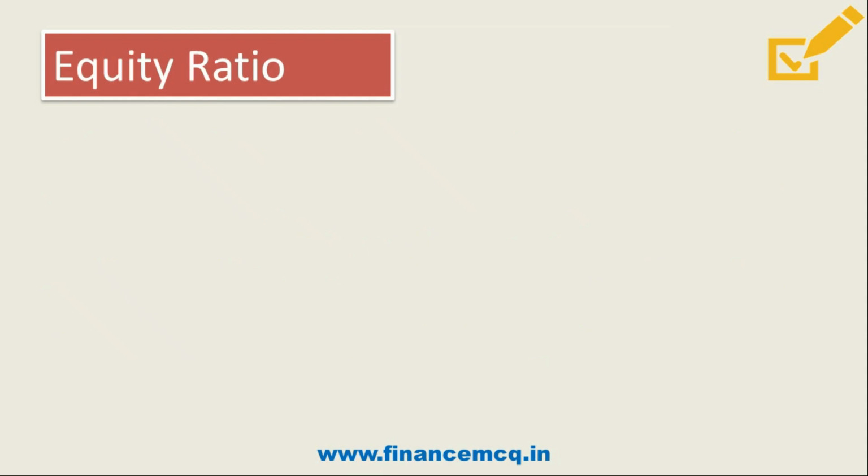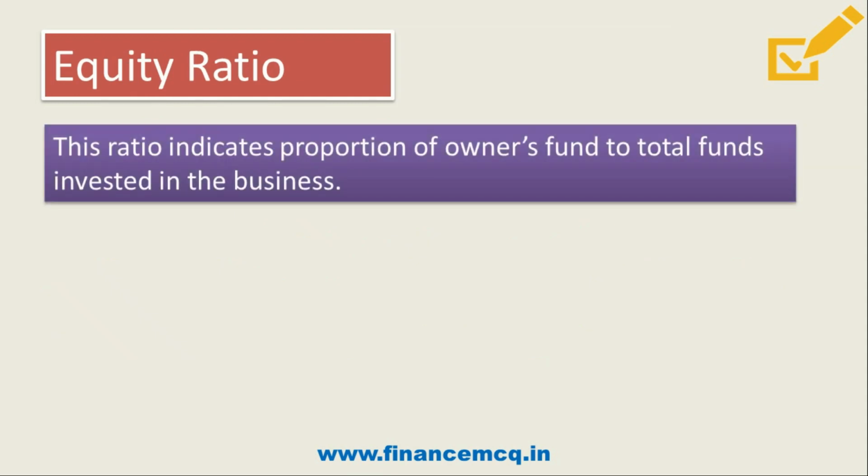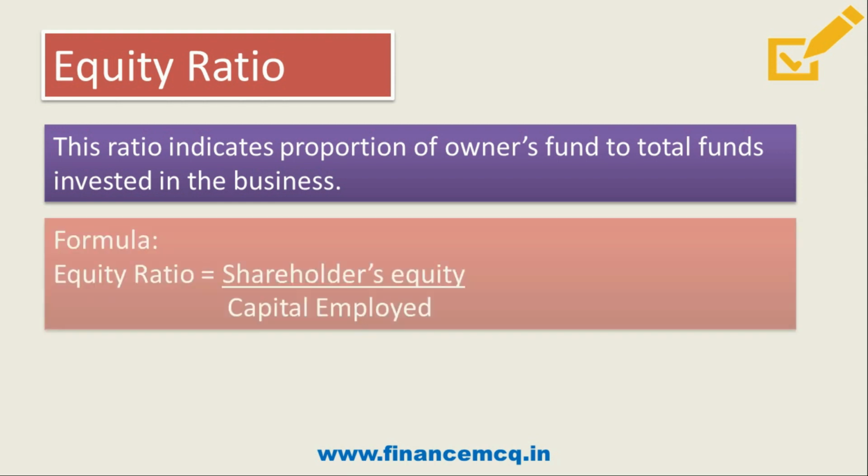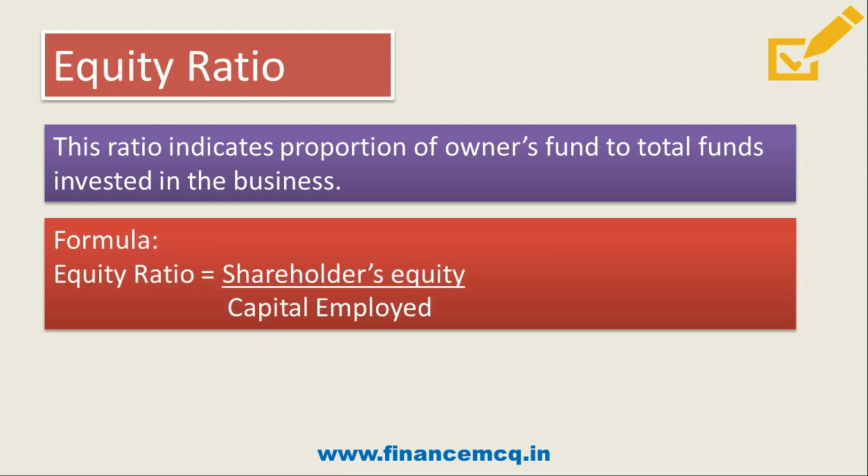Friends, first one is equity ratio. So friends, this ratio indicates proportion of owners' funds to the total funds invested in the business. So this ratio tells how much is the owner's funds out of the total funds which is invested in the business. And friends, the formula to calculate equity ratio is shareholders' equity upon capital employed.